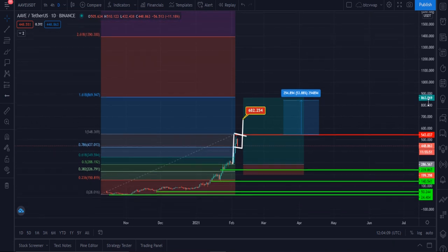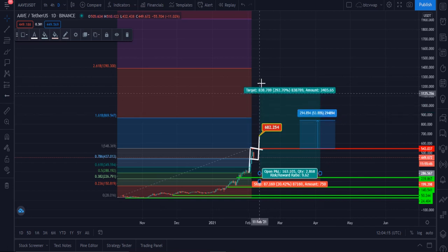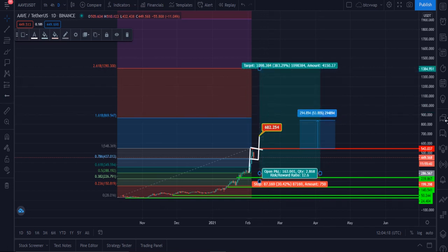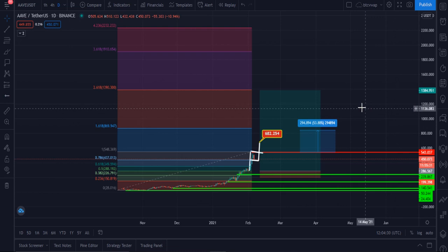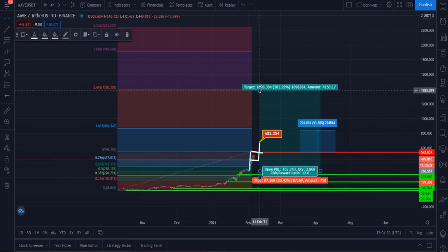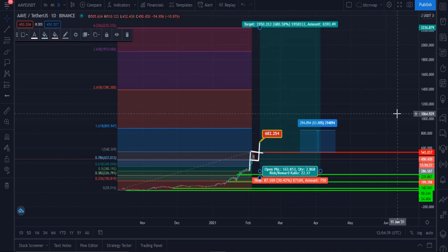And let me show you my next 3 months target for Aave. Aave definitely has to hit this level within 3 months, and will give you approximately 383%, and it is going to hit the $1,384 level. Let me show you my next 6 months target for the Aave token. I think Aave definitely has to hit this level, which is the $2,230 level, and it will give you 680% profit, and your risk will be 30%.